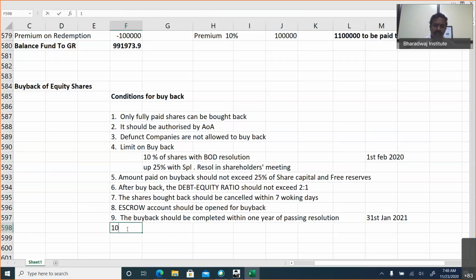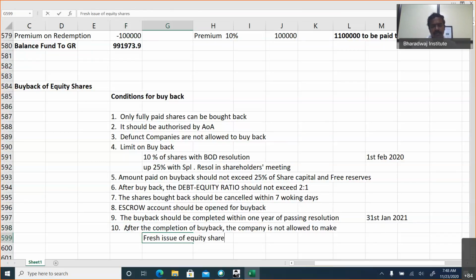Then, after the completion of buyback, the company is not allowed to make a fresh issue of equity shares for a period of, this can be tested in MCQ also, 6 months. For a period of 6 months, you are not allowed to issue.